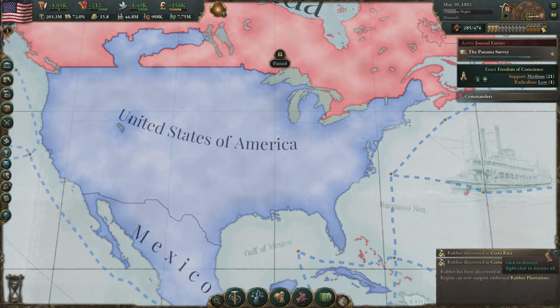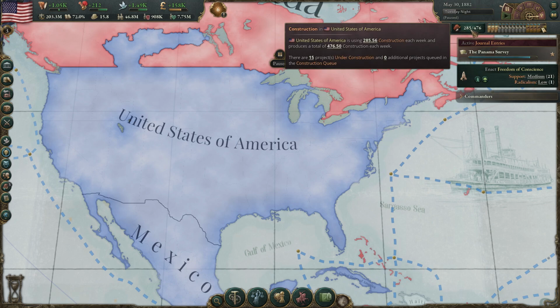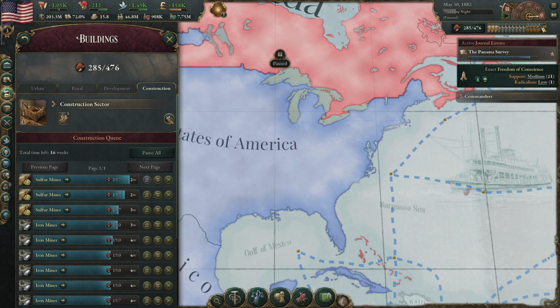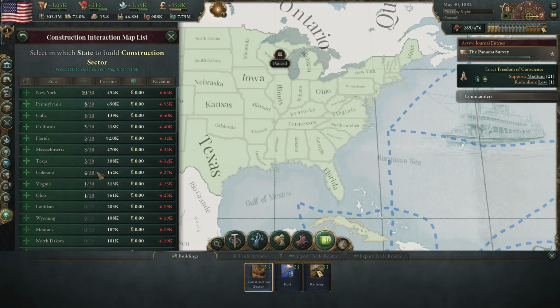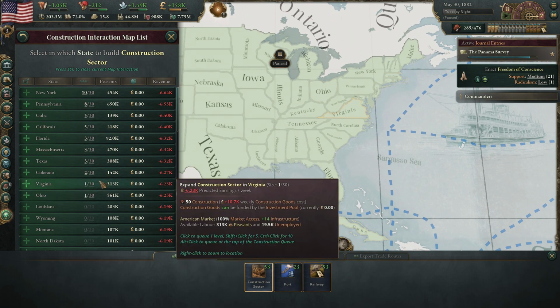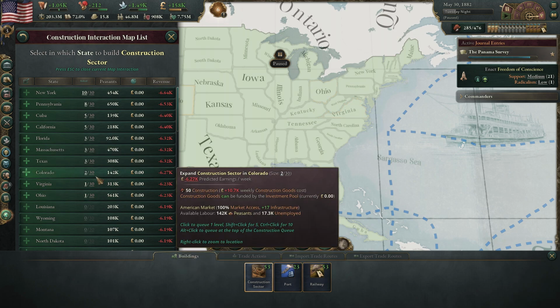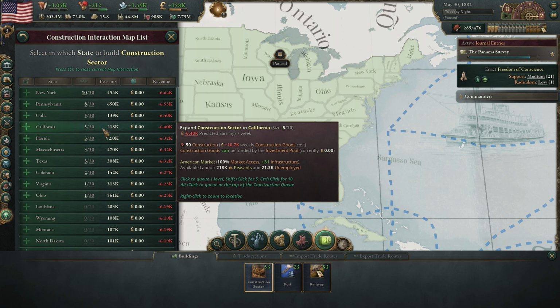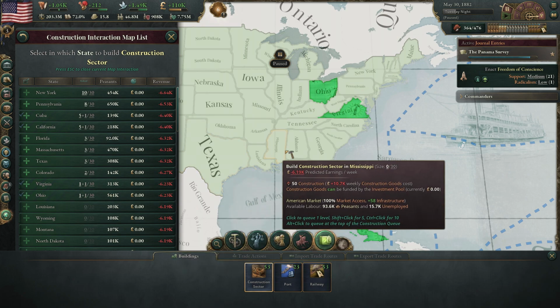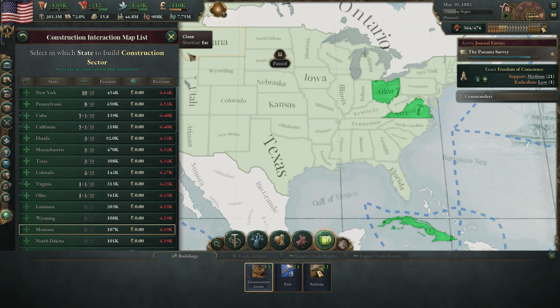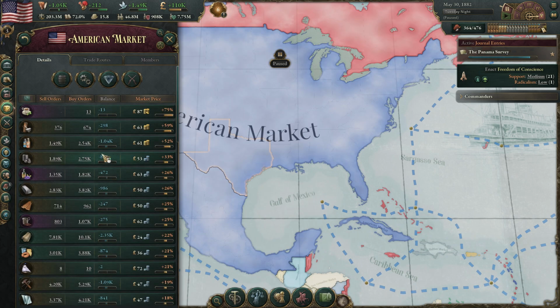Of course, if we want to catch up with them, we cannot have time periods where we're not building. So we do need to make sure we're building stuff. So let's go and also build a couple more of these, and we're going to put them up to the top. Because yeah, I feel like we could definitely build a couple more here. So we're going to throw those up at the top.